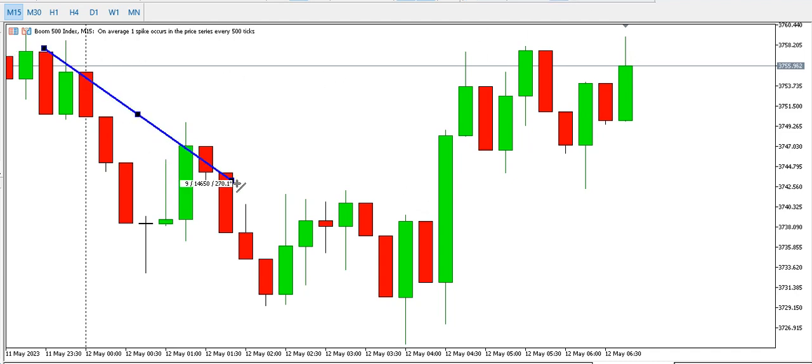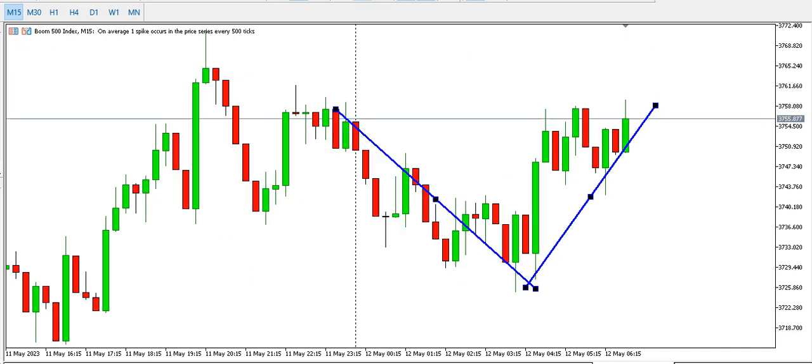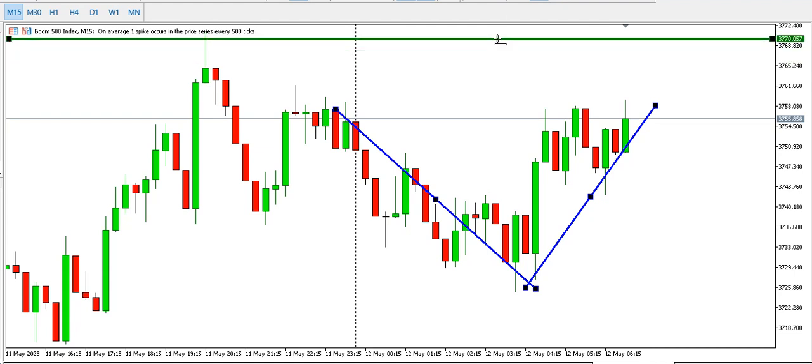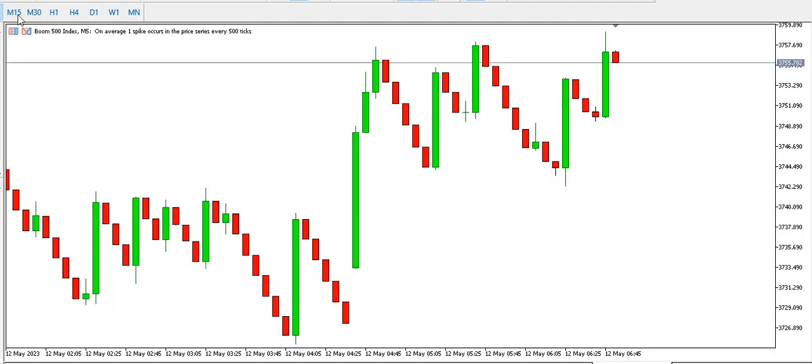The sellers are able to push price down to this point, but since then price has been going up. Okay, price has been going up on the 15 minutes time frame. Okay, we might get to this point, price might get to this point and start to dip. Okay, but for now it's going up.